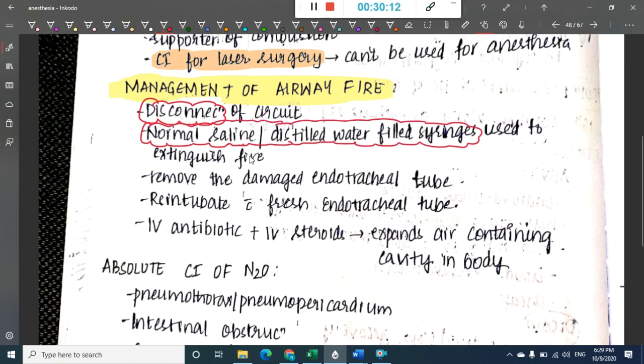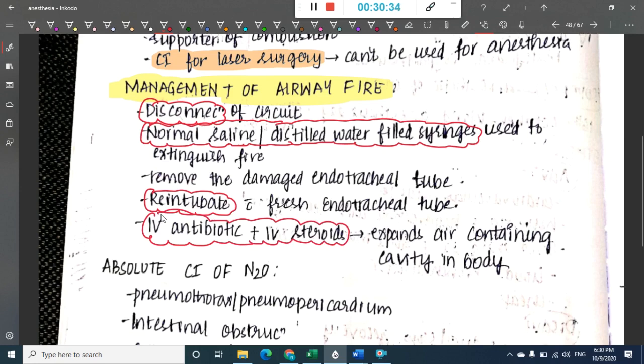Remove the damaged endotracheal tube and re-intubate the patient with a fresh endotracheal tube, and also give IV antibiotics and IV steroids. What do these do? These IV antibiotics and IV steroids will expand the air containing cavity in the body.